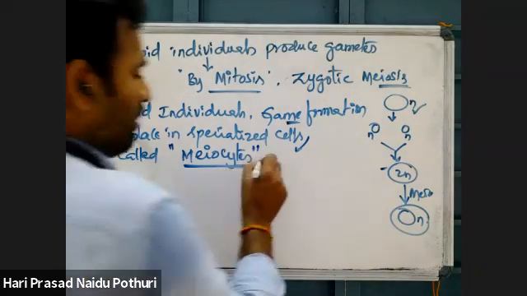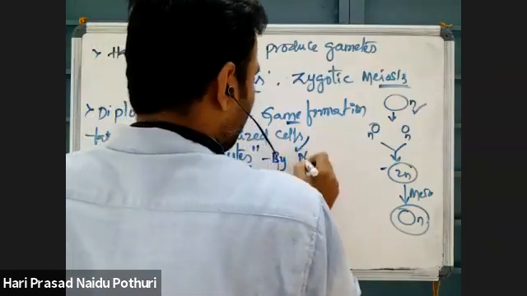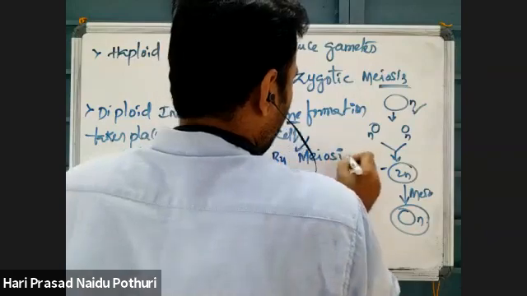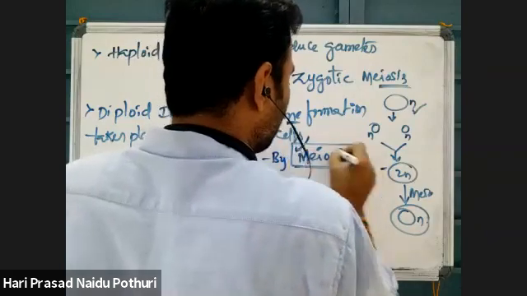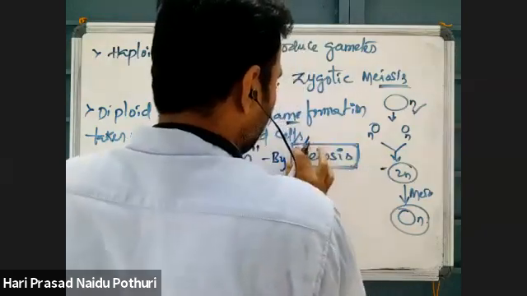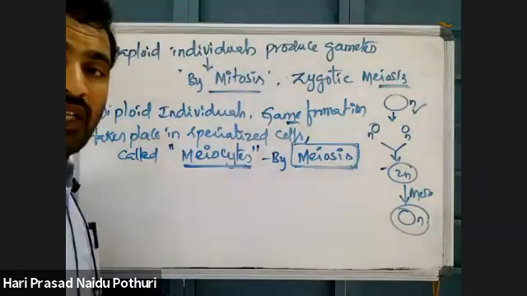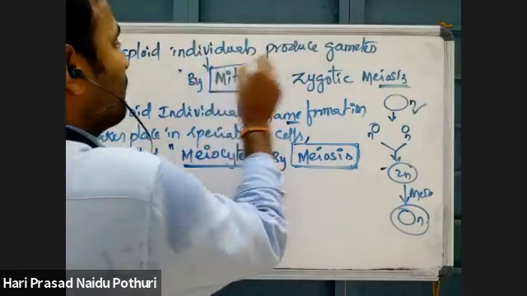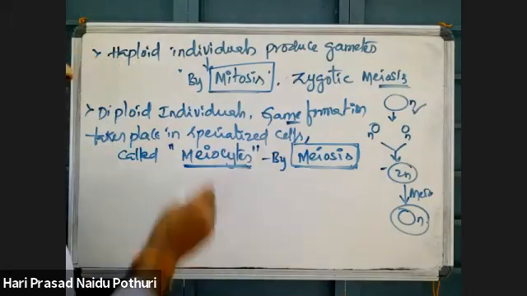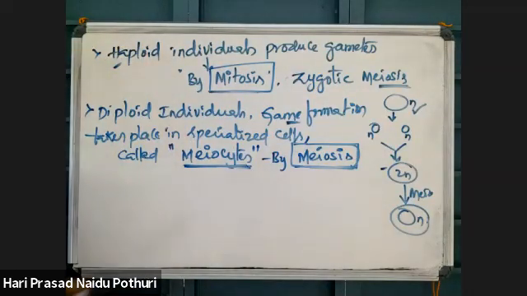So what is the process taking place here? Meiosis. What is the cell division that is responsible for gamete formation? In haploid individuals, mitosis produces gametes, whereas in diploid individuals, meiosis in meiocytes produces gametes. So gametes are produced by both mitosis and meiosis. Why?